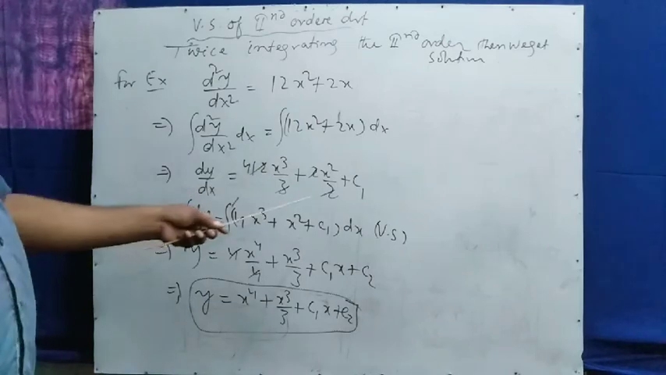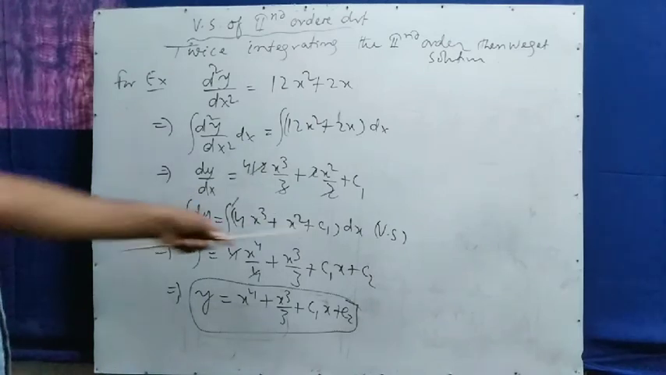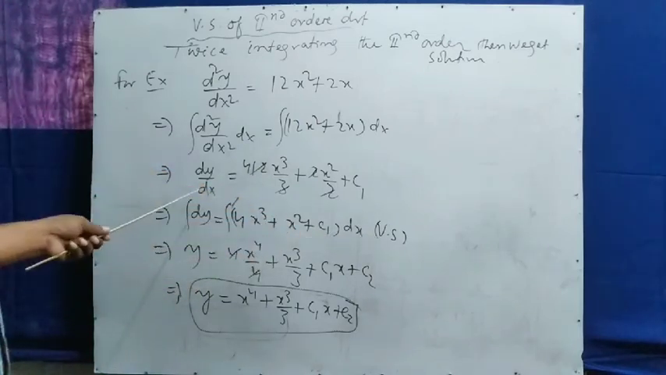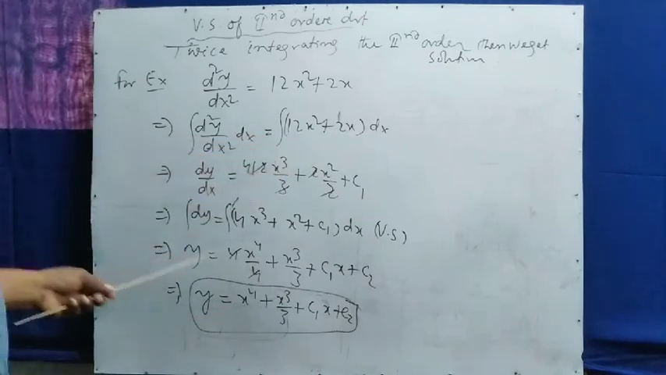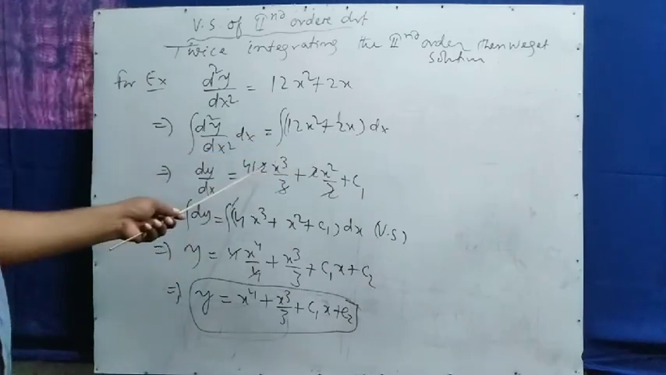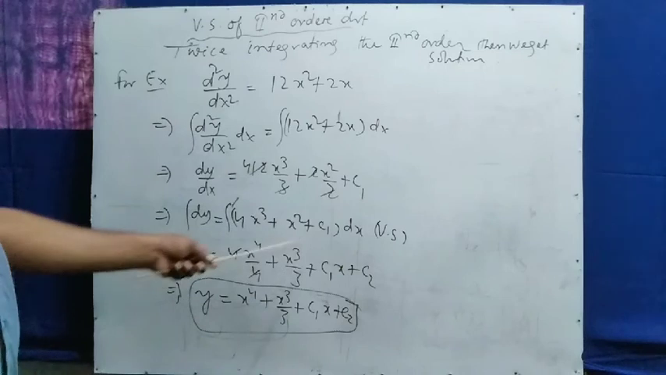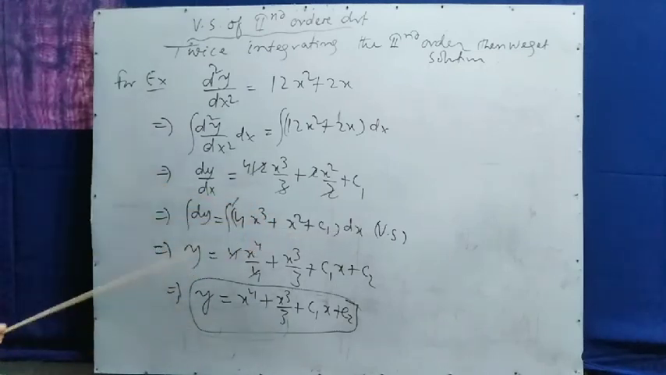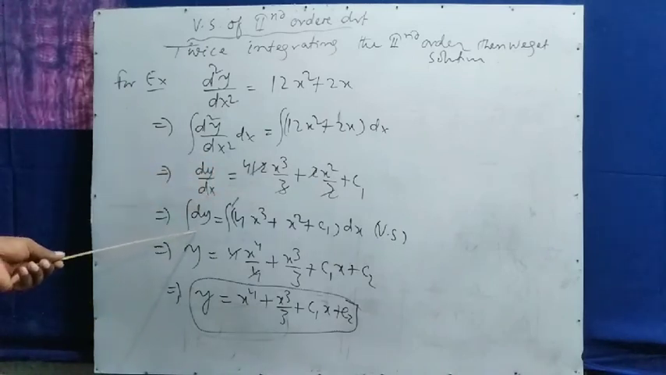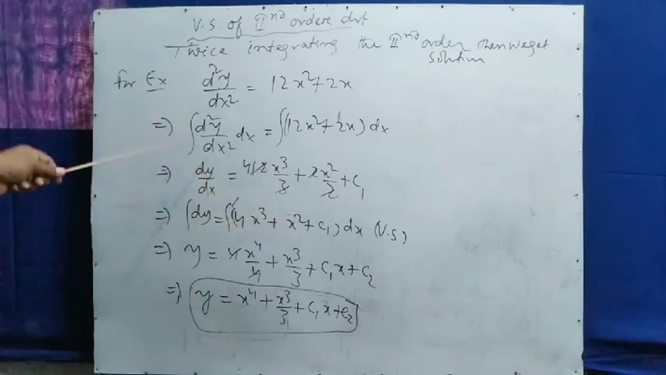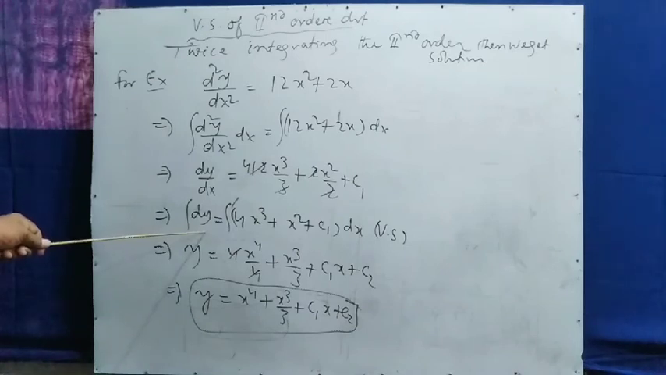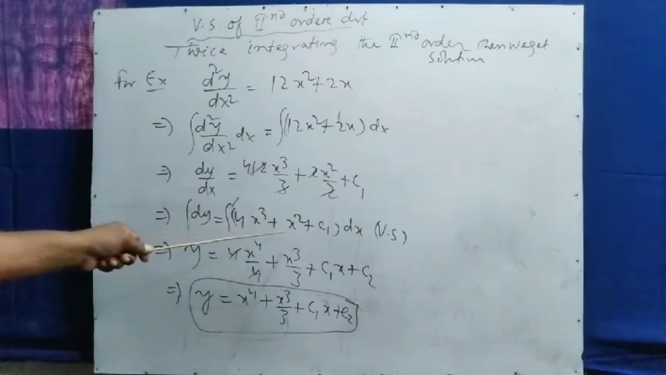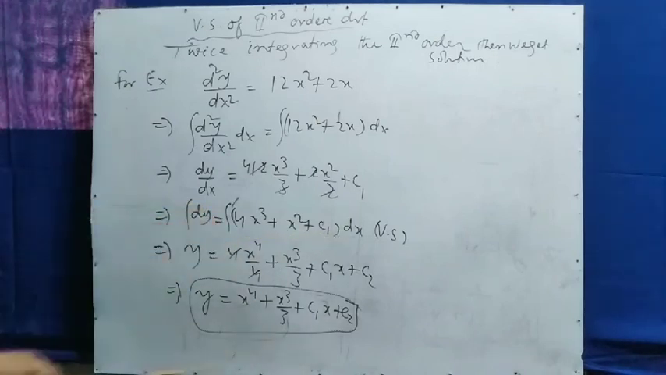After that, you separate the variables. VS means variable separation. dx you take that side and multiply. Then you get 4x cube plus x square plus c1 dx is equal to dy. Here the variable separation process is applied. Then again integrate both sides. Here the first time integrated, this is the second time integration. Again dy equal to integration of 4x cube plus x square plus c1 dx.